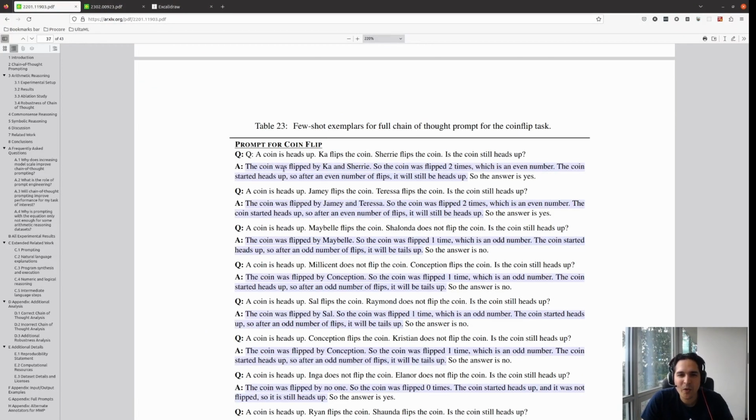Let's look at an example. Here is a prompt for coin flip: a coin is heads up, Ka flips the coin, Sherry flips the coin. Is the coin still heads up? So look at this chain of thought. It says the coin was flipped by Ka and Sherry, so the coin was flipped two times. So far it's right, which is an even number. The coin started heads up, so after an even number of flips, it will still be heads up. So the answer is yes. This is a very clean rationale.